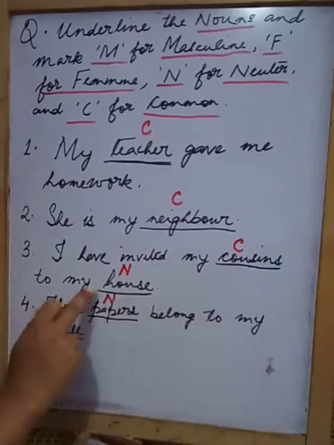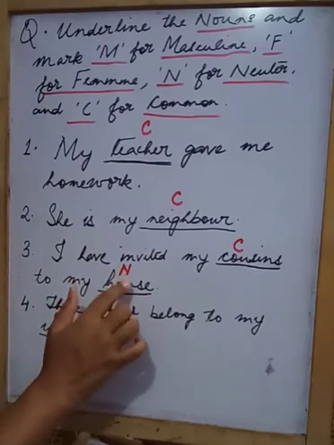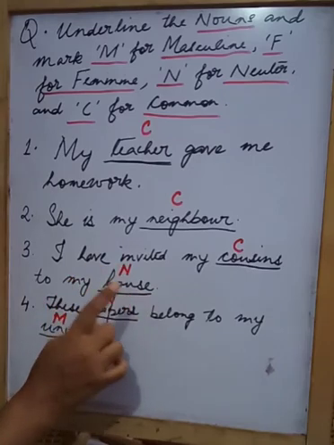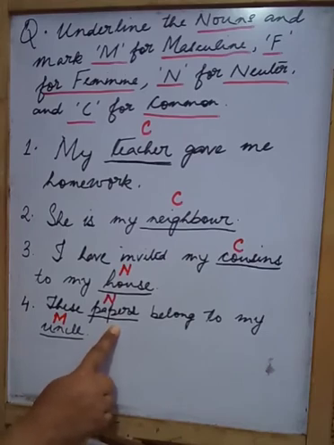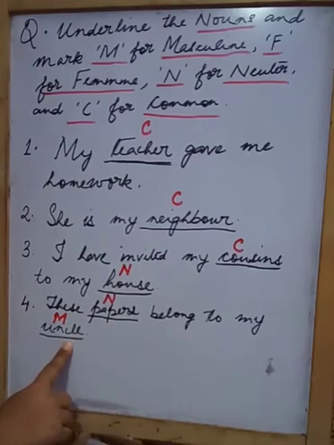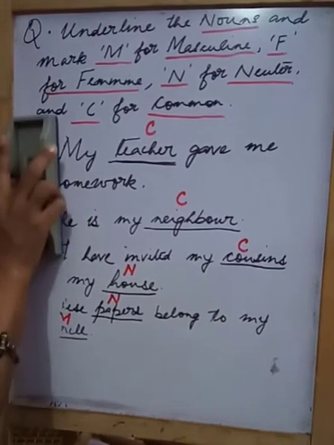Alright. And to my house. House is also a noun. It is a place. And it will belong to the neuter gender because house is a non-living thing. And these papers belong to my uncle. Papers are non-living things, so they will be under the category of neuter gender. And uncle is a male, so he will be a masculine gender and we will mark M. Alright, now let's move on to the next numbers.